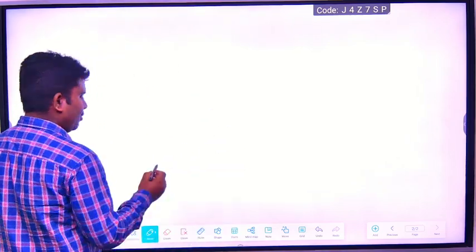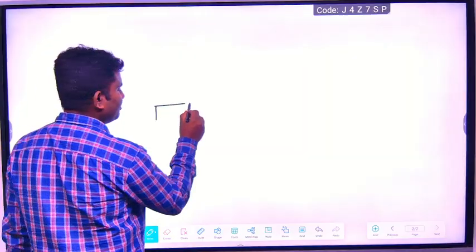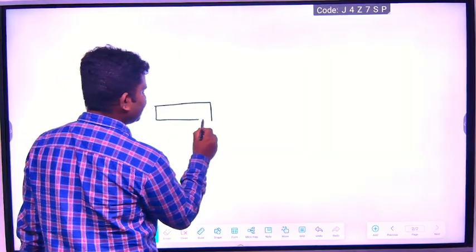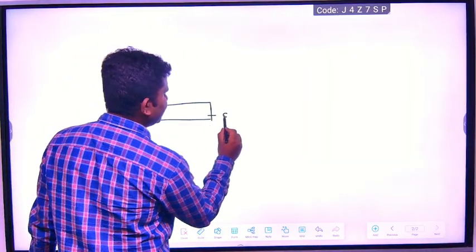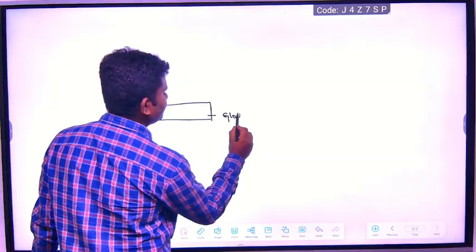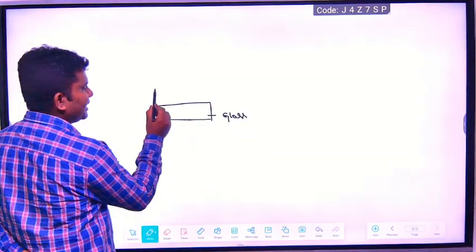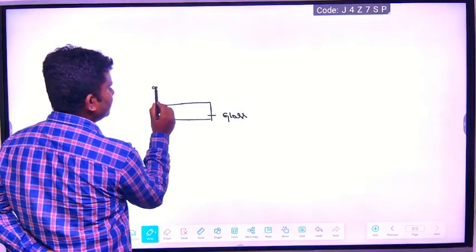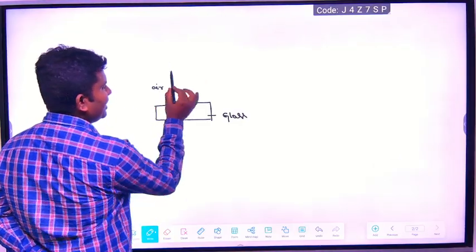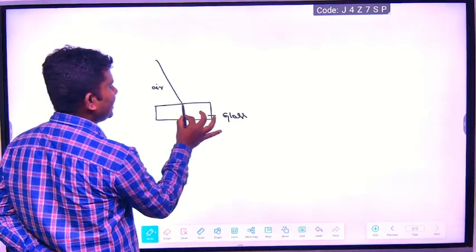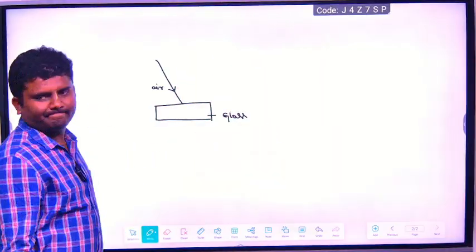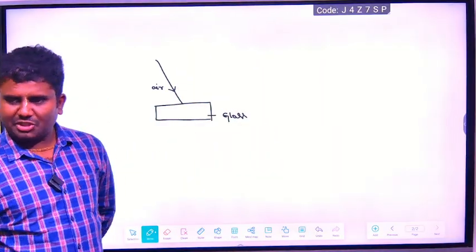Simple thing. Whenever you take any medium, for example, I will take a glass medium. Above the glass medium is the air medium. Light will always travel in a straight line in the air medium, in rectilinear propagation.